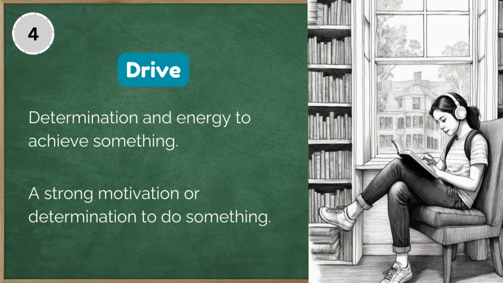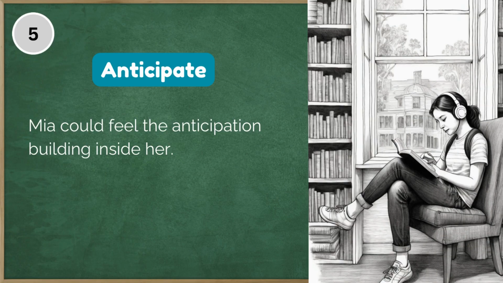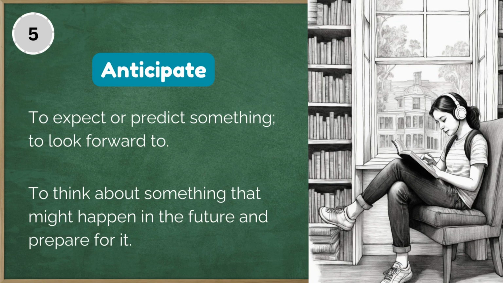Drive: determination and energy to achieve something. Drive: a strong motivation or determination to do something. 5. Mia could feel the anticipation building inside her. Anticipate: to expect or predict something, to look forward to.